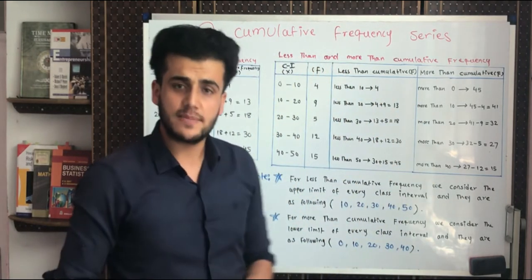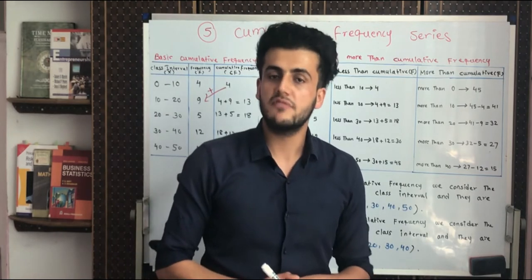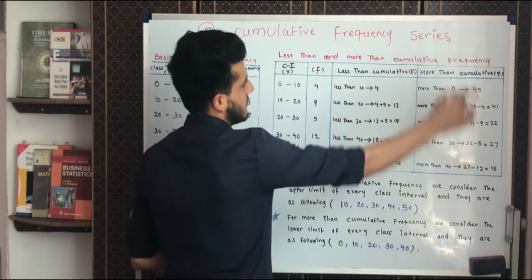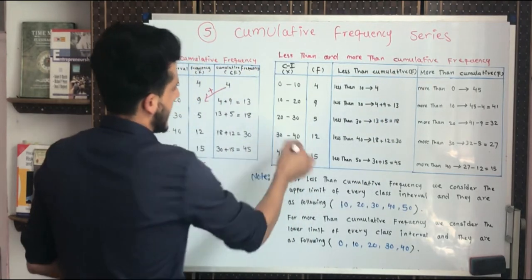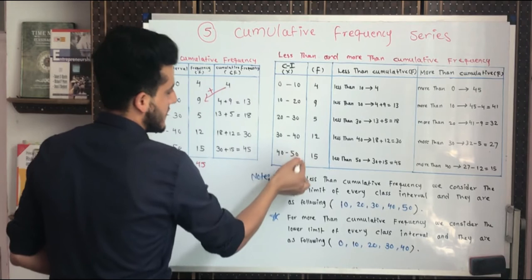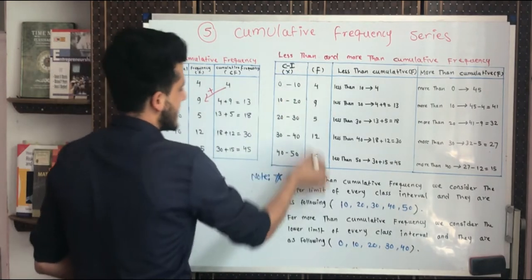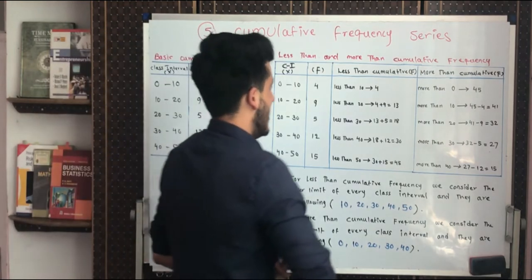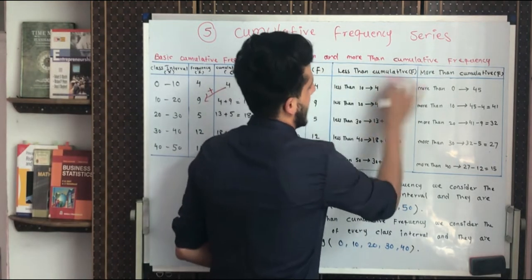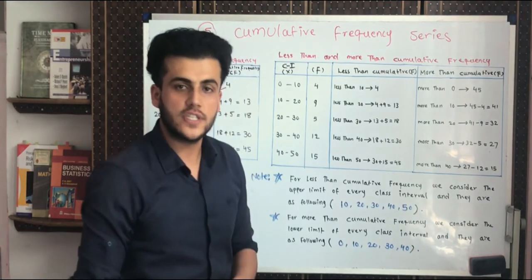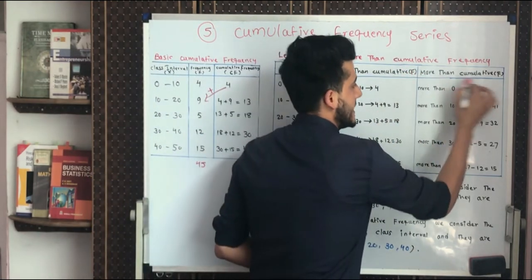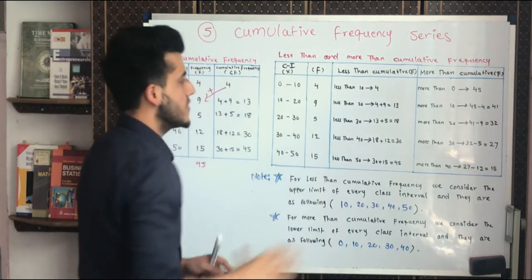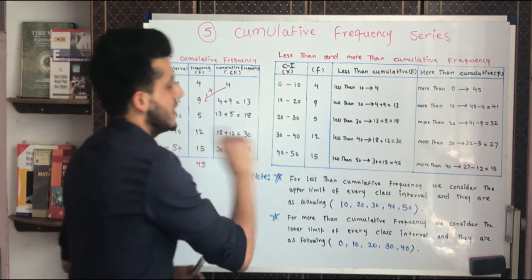That's why we need less than and more than cumulative frequency. By explaining it with an example, we will get much more information. We have the class intervals of 0 to 50, and the frequencies are the same as we studied in basic cumulative frequency. Here we have the heading less than cumulative frequency, and on the other side more than cumulative frequency. Now we see the usage of all these phenomena.